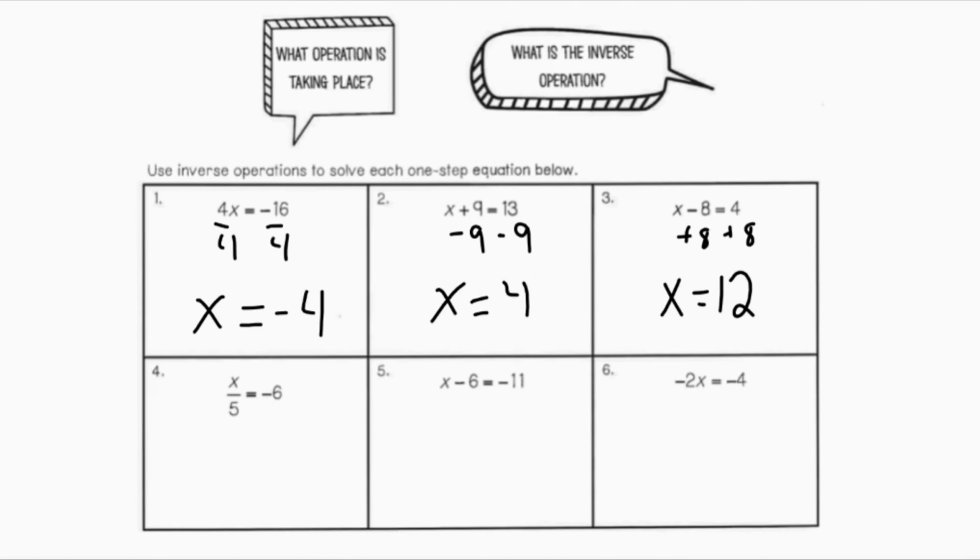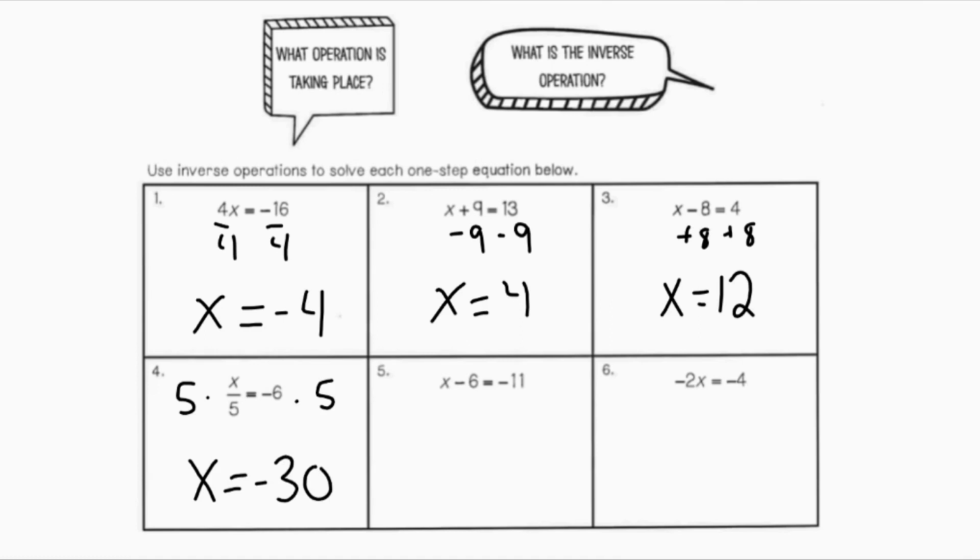Number 4, I have x divided by 5 equals negative 6. So this is division. The inverse operation of division would be multiplication. So I'm going to multiply what's in my denominator. So I'll multiply both sides by 5. 5 times 1/5 is 1. That's why it goes to the single x. And then negative 6 times 5 would be negative 30. So x will equal negative 30.